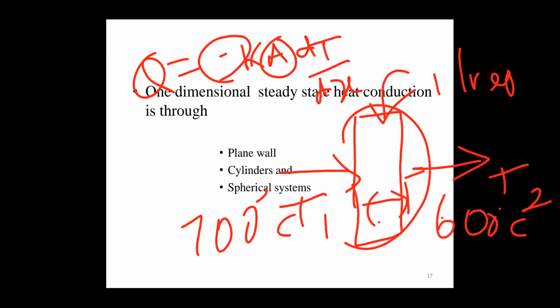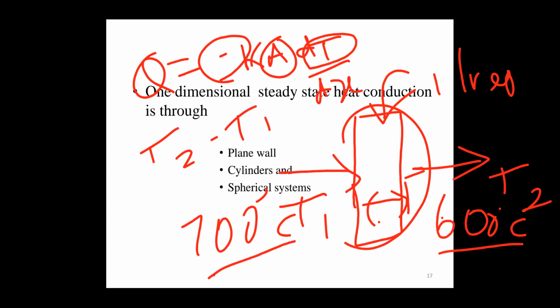Why do we use a negative symbol in this formula? Because dT means the change in temperature, the difference between T1 and T2. For example, if we give 700 degrees Celsius and 600 degrees Celsius as T2, then T2 minus T1 is 600 minus 700, which becomes a negative value. So we balance the negative value by using a minus in the equation. We use the negative sign because we get a negative value from the temperature difference.